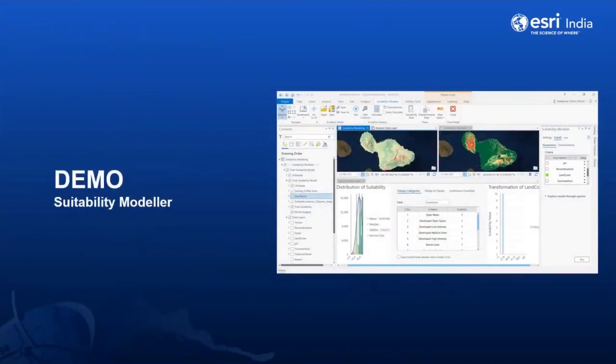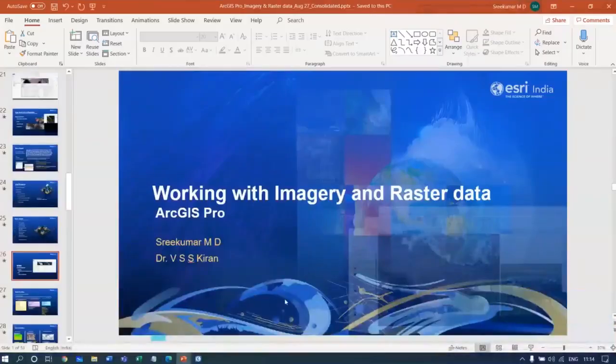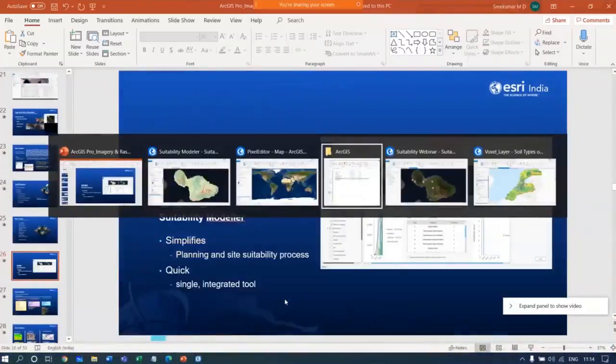So let us see some of these in detail right now. Suitability modeling, let us see a quick demo on suitability modeling. Most of you might be aware of suitability modeling. It's a classic workflow that many of us would have done while working with imagery. But this new tool will change the way we work with it by simplifying the process and making it very quick using a single integrated tool. So let us take a quick look at the suitability modeler.